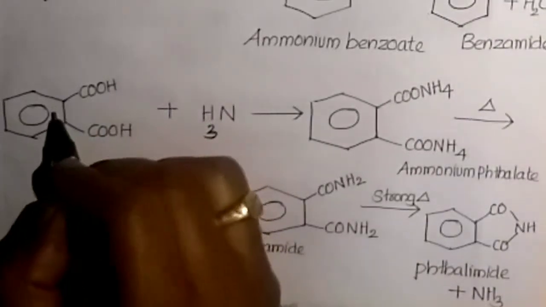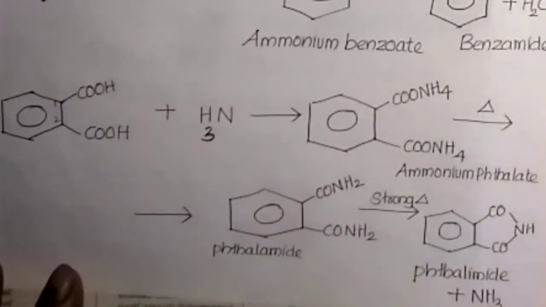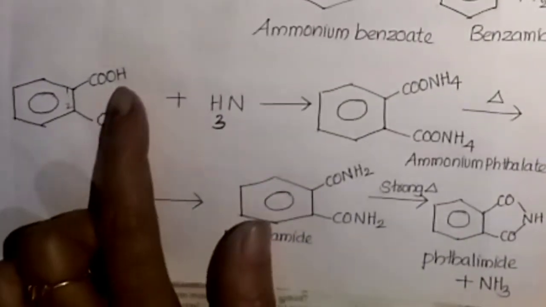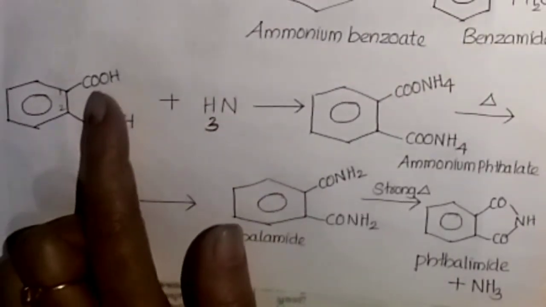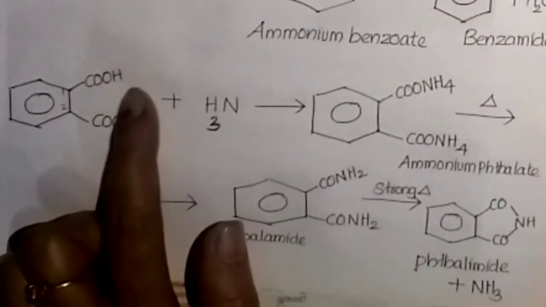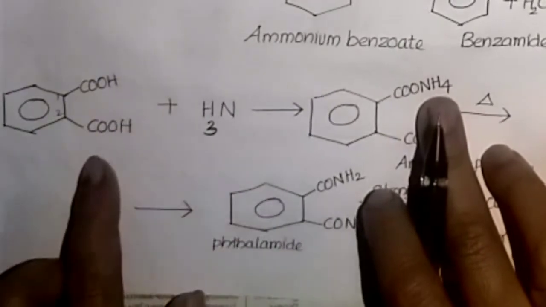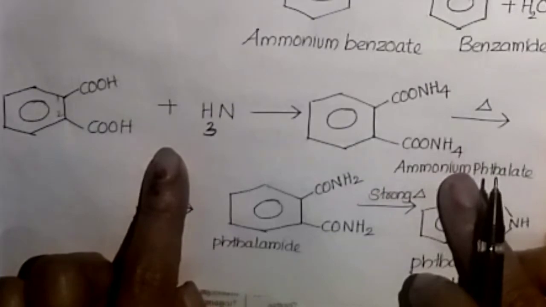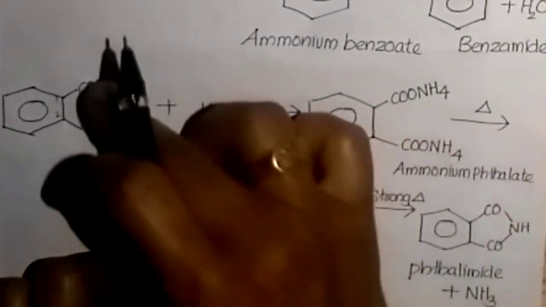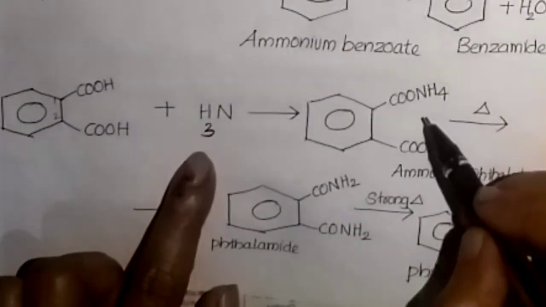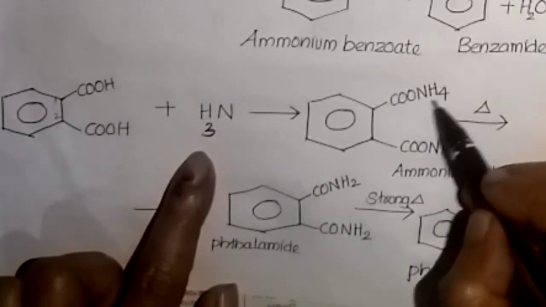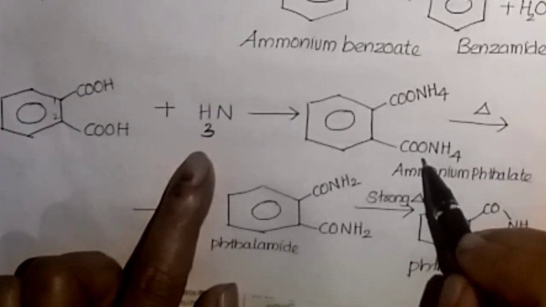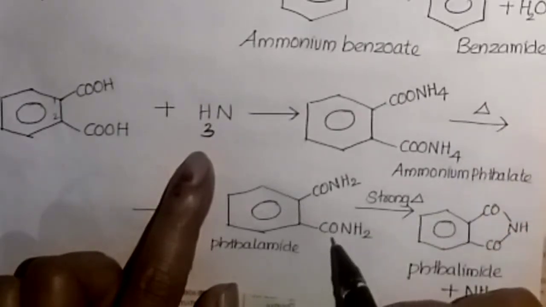Next one, this is phthalic acid. Benzene-1,2-dicarboxylic acid is known as phthalic acid. Phthalic acid on treating with ammonia: to this COOH group ammonia is added, then we get COONH4, and to this carboxyl group NH3 is added, then also we get COONH4. Here two molecules of ammonia are reacted, which on heating eliminate one water molecule, H2O, from here, remaining CONH2. Here also one water molecule, H2O, is eliminated, then we get CONH2.